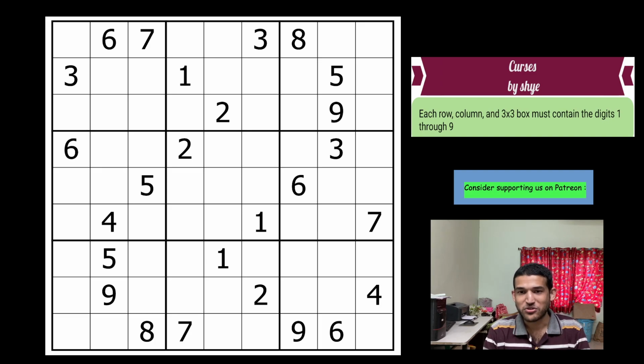I got stuck 3 times and each time she was patient enough to show me the continuation. I'm very thankful to Shye for this, and finally I managed to complete this Sudoku. So if you're unable to do this Sudoku yourself, don't be so hard on yourself because it's a very hard Sudoku, as I said. Of course, you can finish this with a guess, but I'm saying logically.